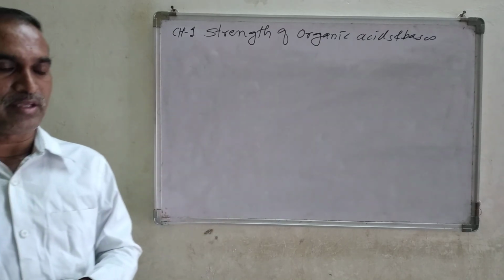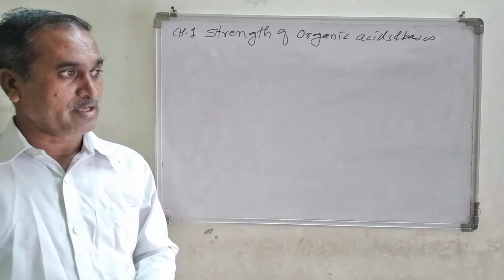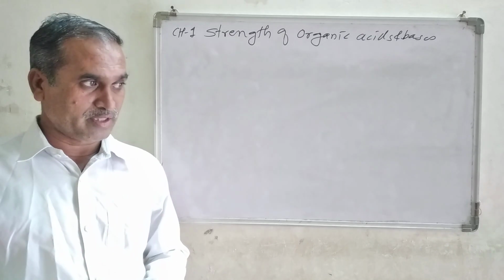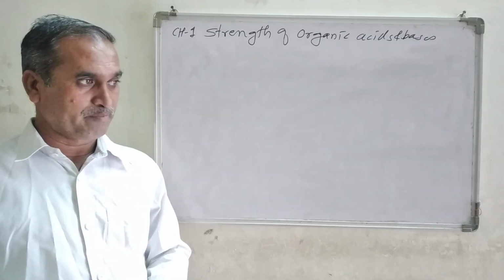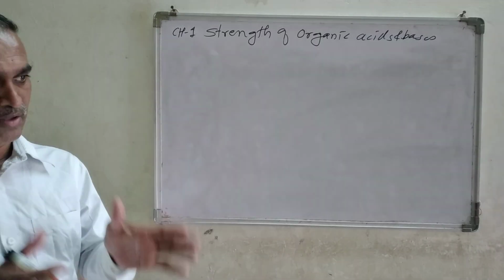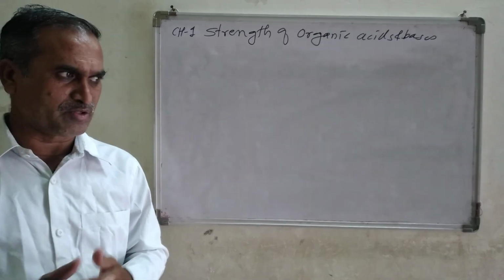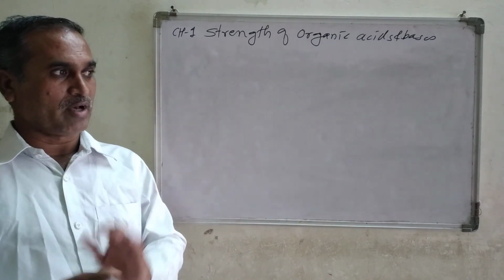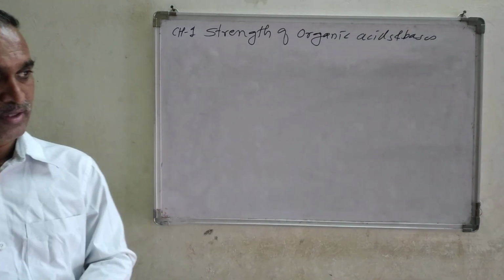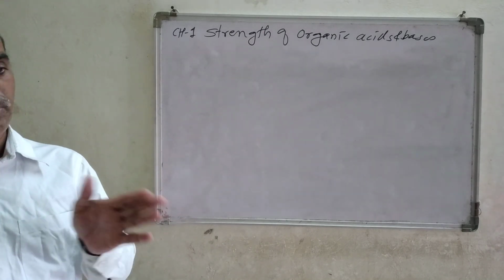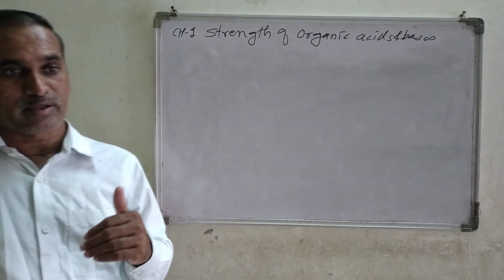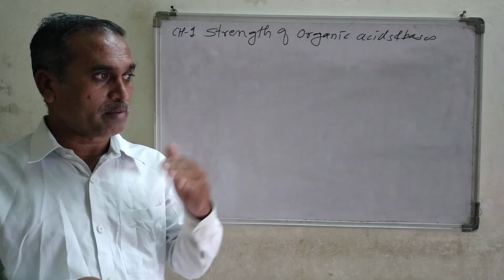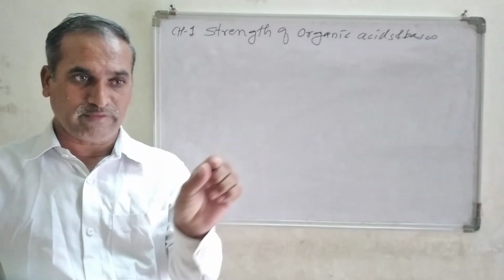There are three theories: Arrhenius theory, Lowry-Bronsted theory, and Lewis theory. Then we derived the expressions of pKa and pKb values, and after that we started the applications of the strength of acids.